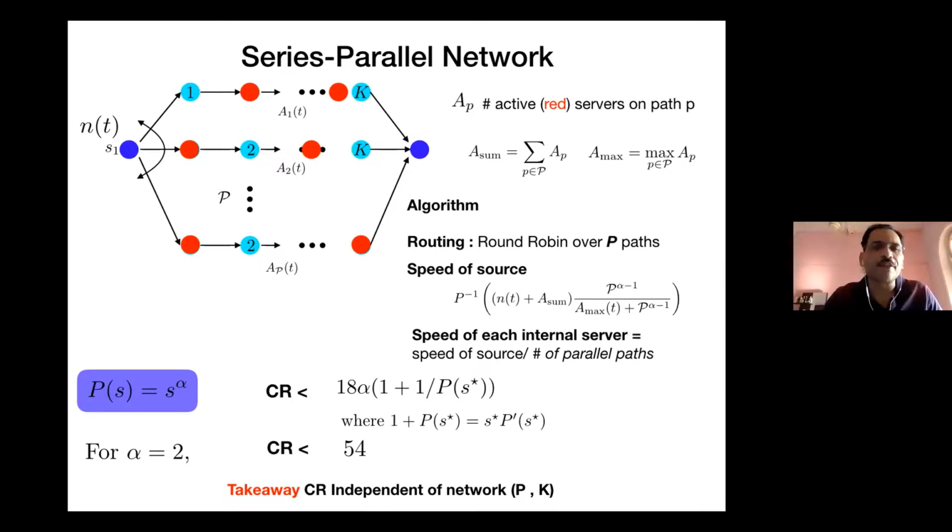And for each of these, you have to construct a new potential function, which you can see even for the simplest series network was quite complicated. This is super complicated, but somehow it still works.